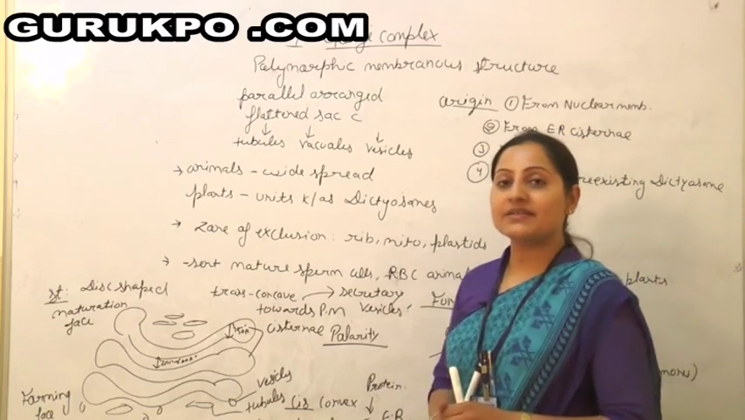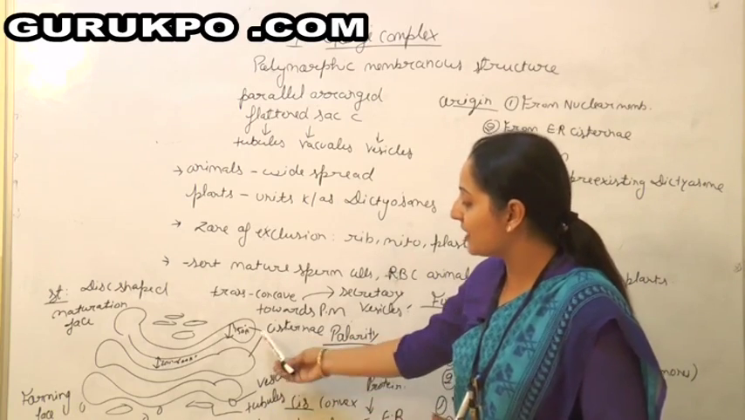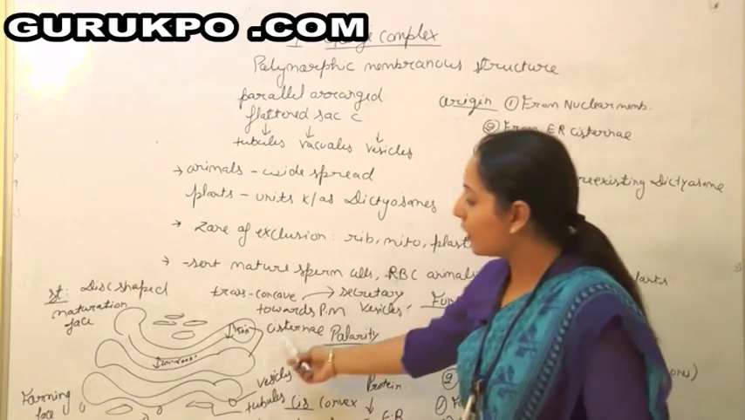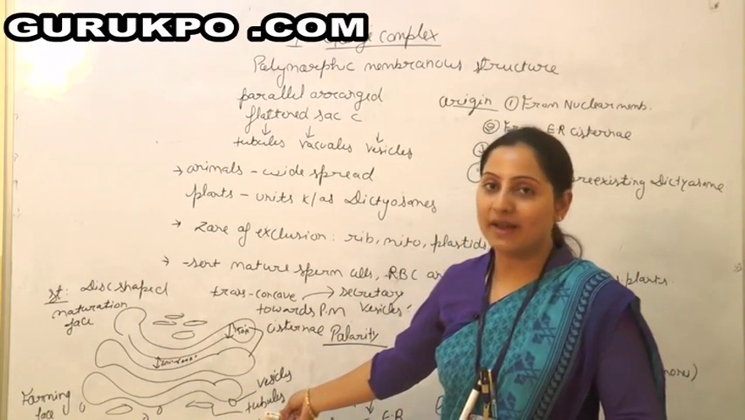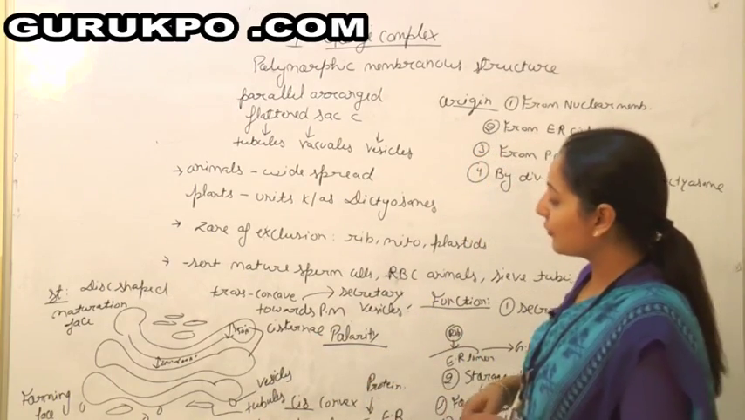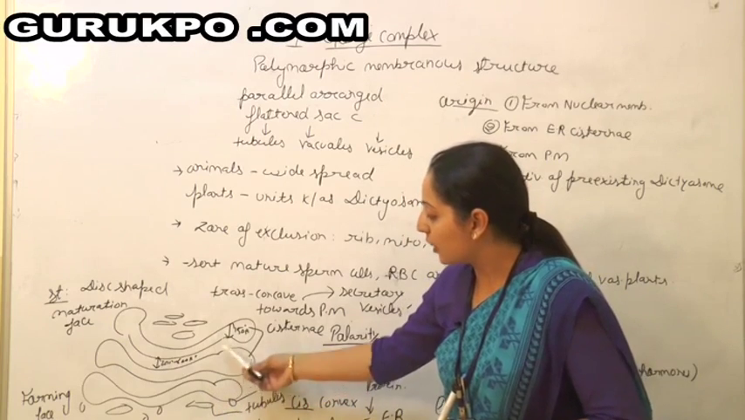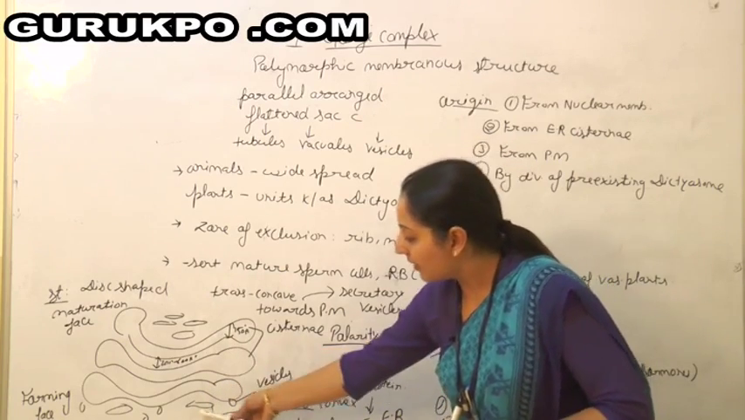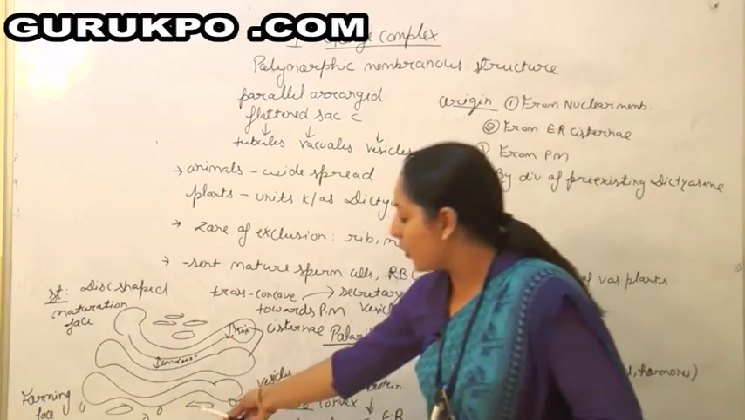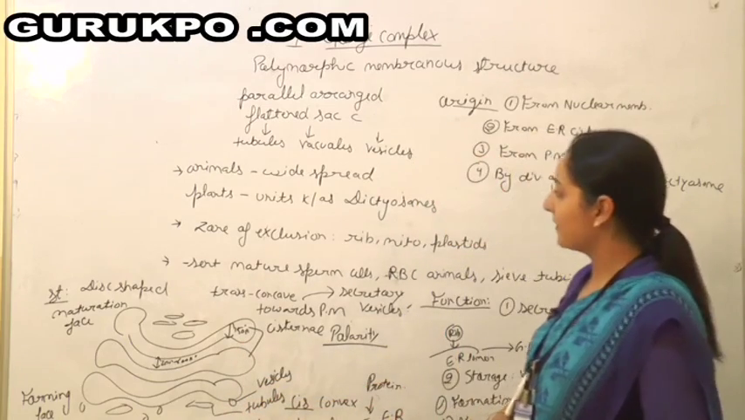It basically consists of sacs which are arranged parallel to each other. These sacs, arranged parallel to each other, constitute a Golgi complex. That's why we also call it the Golgi complex. It has basically three parts. These large sacs are the cisternae, and along with the cisternae there are tubules and vesicles. They are arranged in groups towards the ends of the cisternae. So these three parts make a Golgi complex.